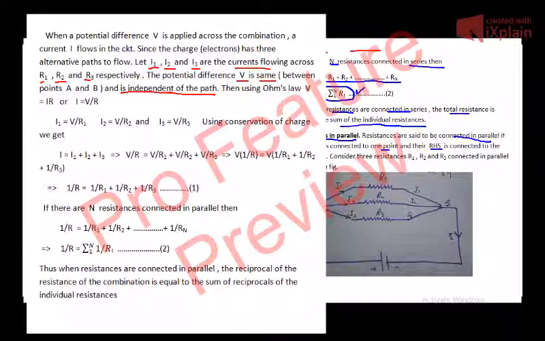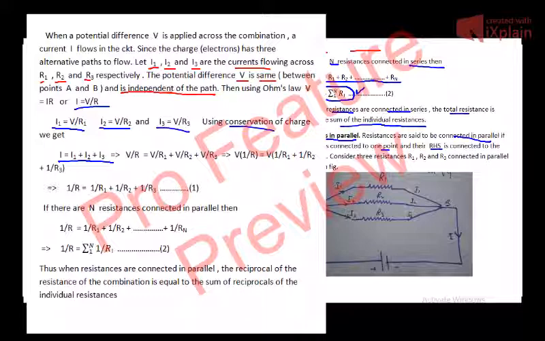Then using Ohm's law, V is equal to IR, it means I is equal to V by R. I1 will be equal to V by R1, V is constant, I2 will be equal to V by R2, and I3 will be equal to V by R3. Using conservation of charge, we get I is equal to I1 plus I2 plus I3.